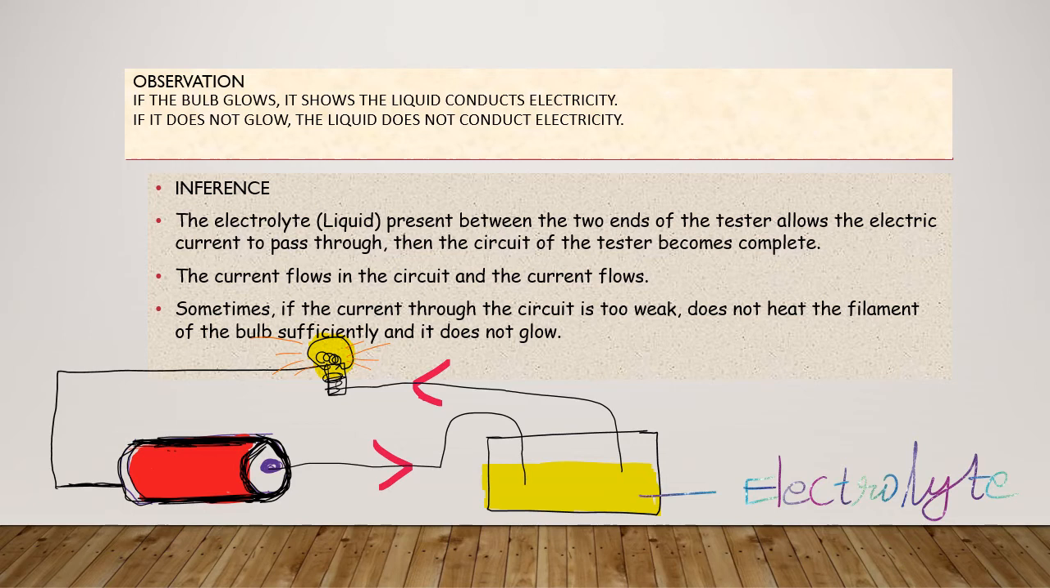So what is the observation given here? The bulb is glowing, so the liquid conducts electricity. And in case the bulb is not glowing, in that case you can tell the liquid does not conduct electricity. And what is the next slide?